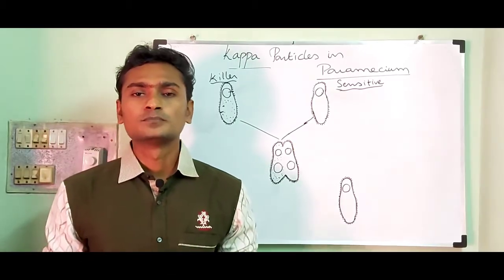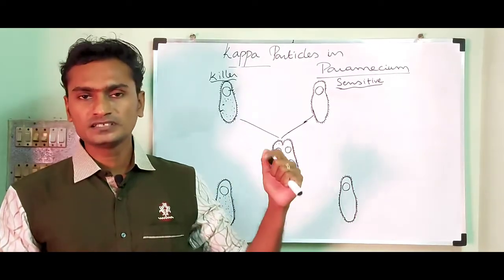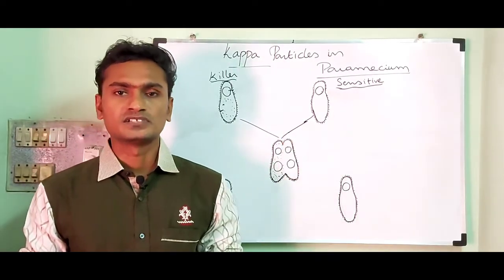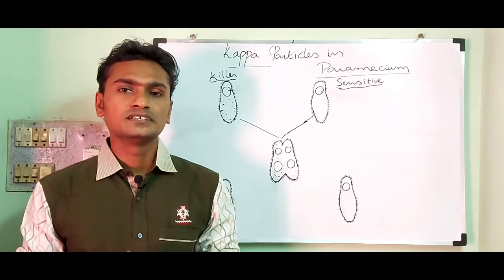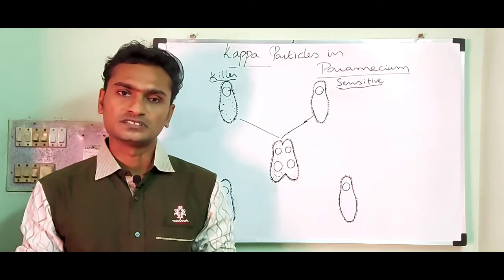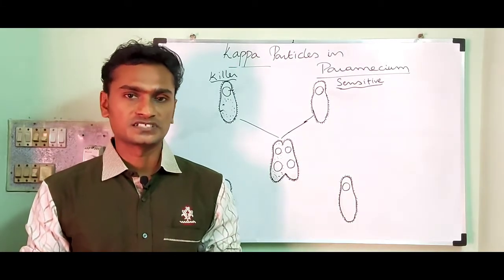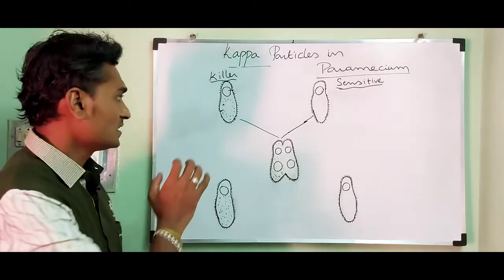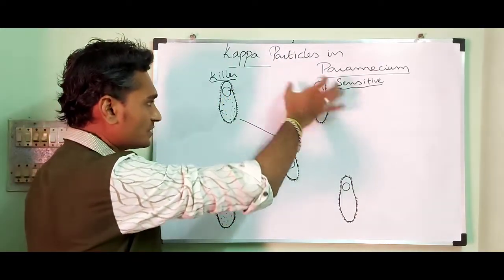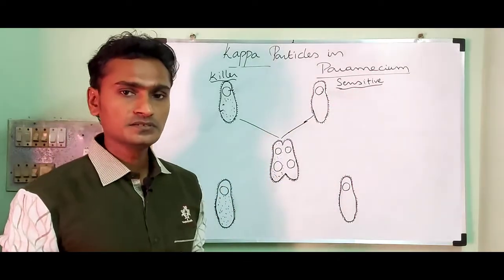We can talk about the transmission of genes between the killer strain and the sensitive strain. Generally, the paramecium reproduces by a conjugation method. It is a system of parasexual reproduction. So here we have two individuals, one is the killer strain, another one is the sensitive strain.